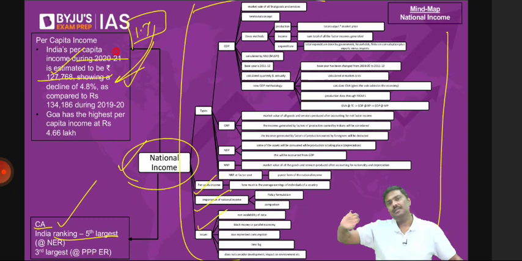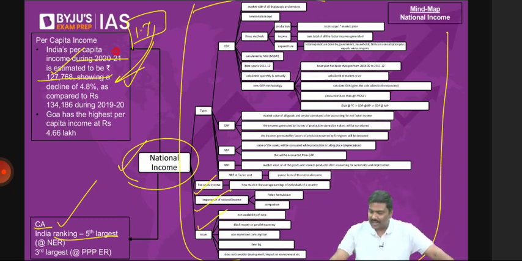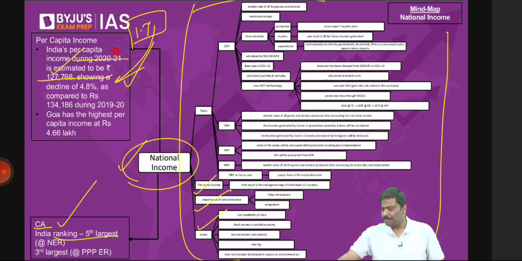Do we need to remember all the data related to all the points? No. UPSC is not very big on data. Please check the UPSC papers. It doesn't ask you a lot of data, especially in the prelims. Here and there, sometimes they will ask you, but you can't help it. You cannot remember everything. That's a fact. But on the main side, I would recommend try to remember certain important data. For example, poverty numbers. For example, inflation data for last 5 years, not monthly data. Very difficult. Or GDP data for last 2 to 3 years, so that you can put forward your point with this data to prove yes, you are writing the right answer.